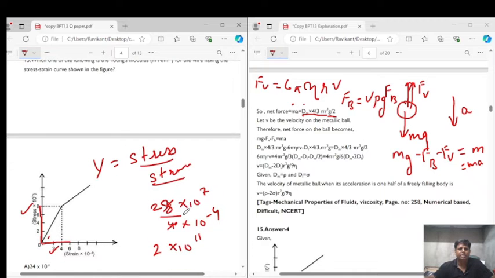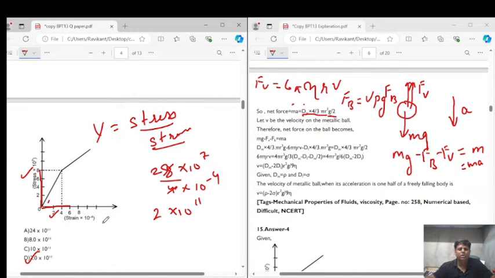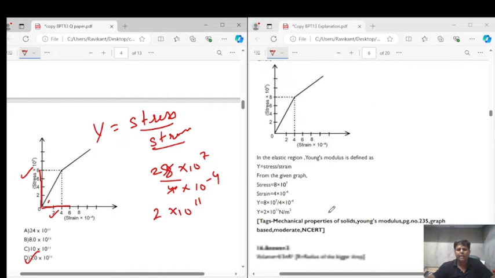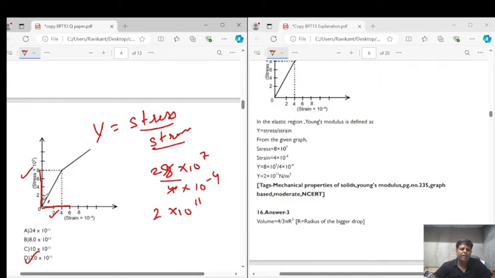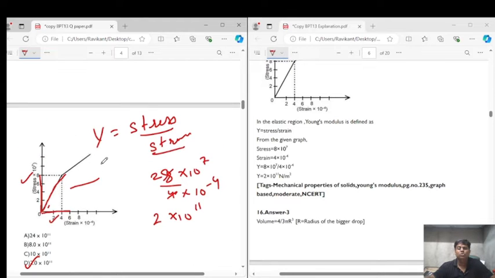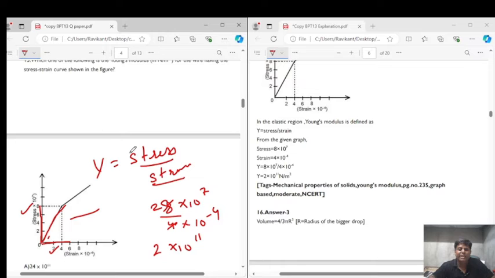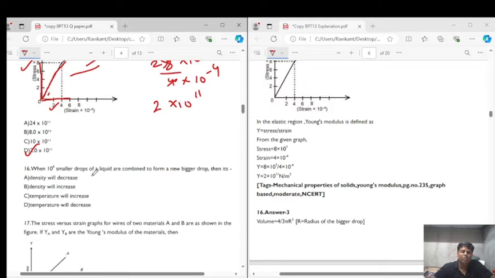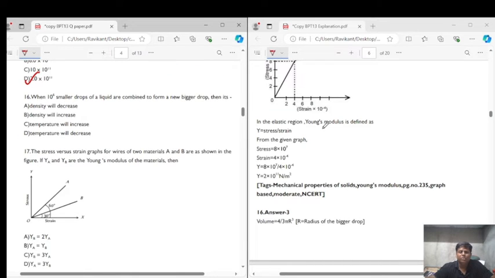Question number 15 has its correct answer as option number 4, option D, that is 2 into 10 to the power of 11, right? Simply the slope of this stress strain diagram will give you the Young's modulus. Why are we calculating the slope? Because by Hooke's law, the stress is directly proportional to the strain, and stress upon strain is a constant, and that constant is nothing but the modulus of elasticity. Here the modulus of elasticity is the Young's modulus. So simply calculating the slope of the stress strain graph will give you the value of Young's modulus. Now then question number 16.